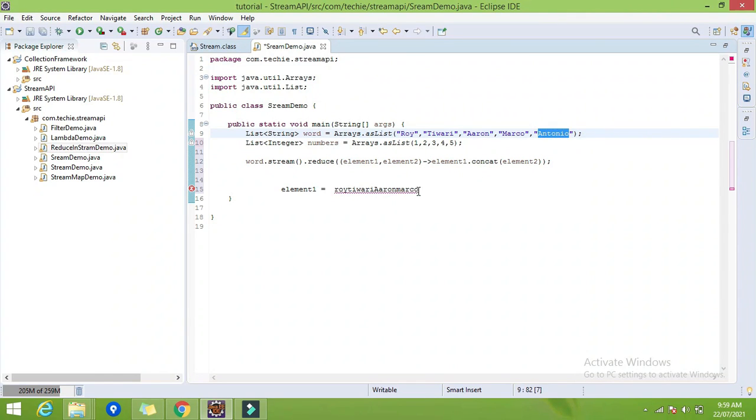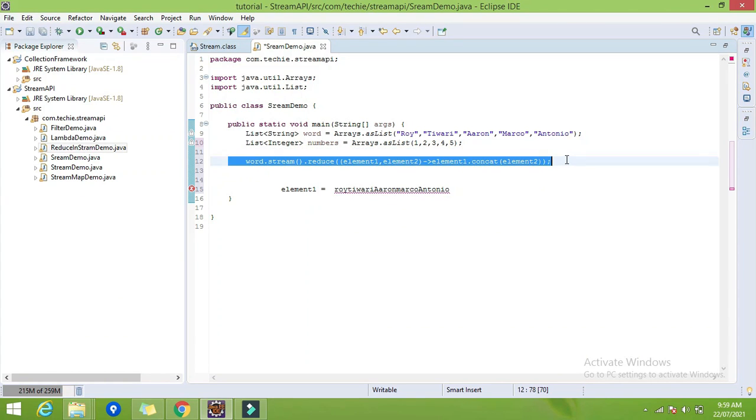So that's why whatever the type of element 1 is will be the resultant type of the operator. But in that case, this element 1 can be null or cannot be null. So that's why the return type is Optional.